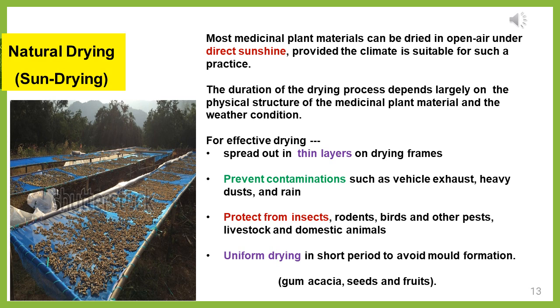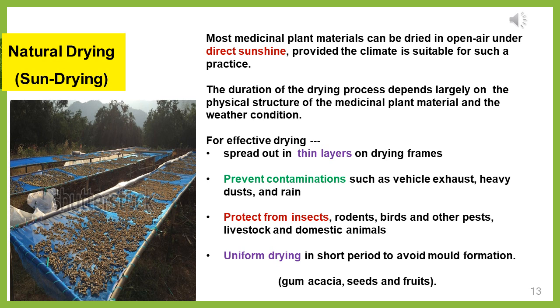For effective drying, you have to spread the materials in a thin layer on your drying frames. Next, you have to prevent contamination from vehicle exhaust or heavy dust.